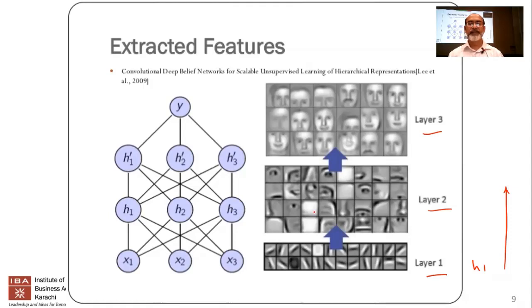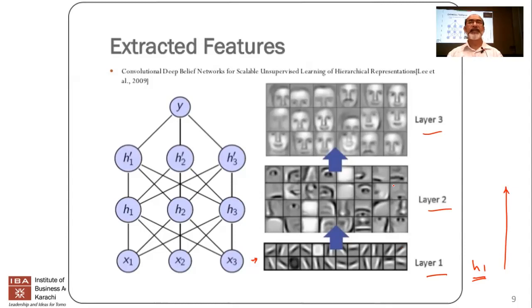Now, we've already spoken about how layer 1 is choosing simple features. If, for example, you're giving it input images of human faces, then layer 1, and this is actual data, looks like a series of edges. You can see that there are straight lines. It could be the edge of your forehead, the edge of the ear and nose, whatever. But these are different edges, and it's very simple.